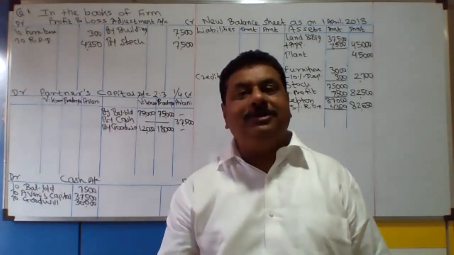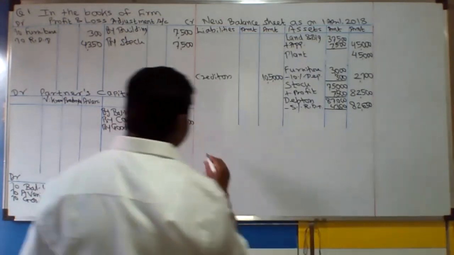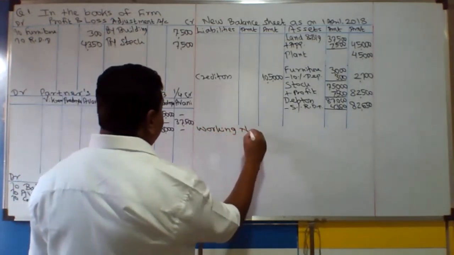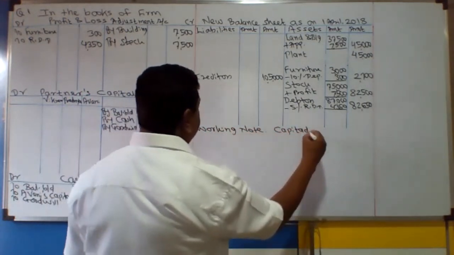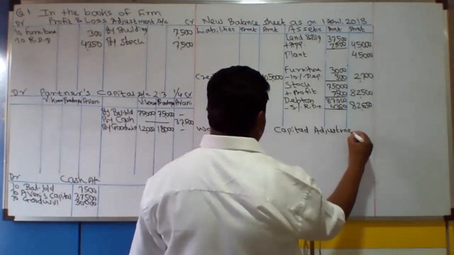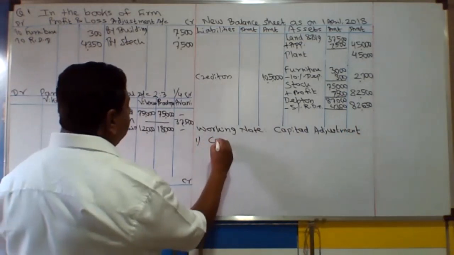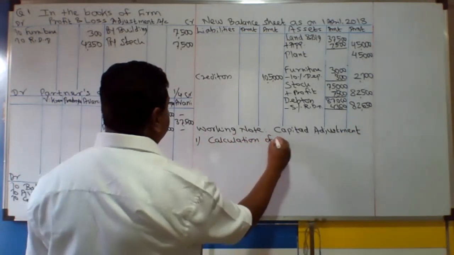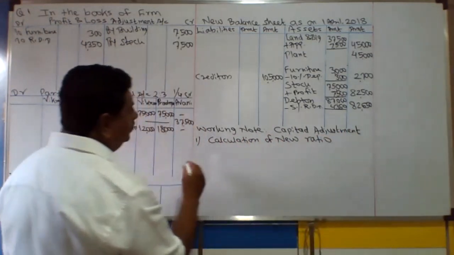Okay. And look at the working note and write with me every point, please. Working note. वर्किंग नोट को टाइटल देना है आपको कैपिटल एडजस्टमेंट. कैपिटल एडजस्टमेंट. Step number 1 is calculation of new ratio. How? Okay.